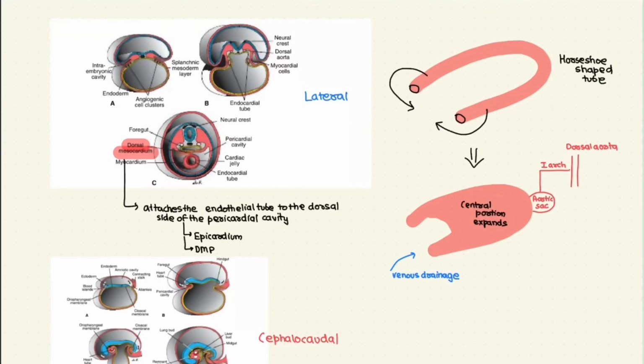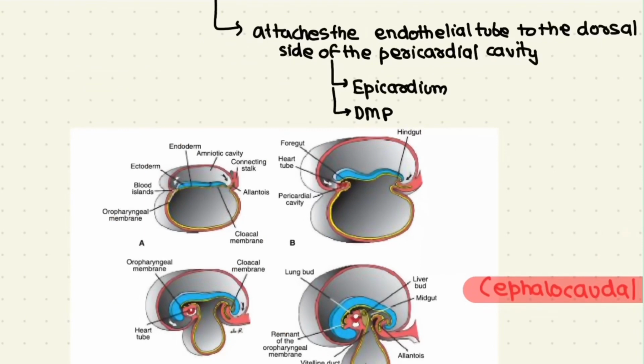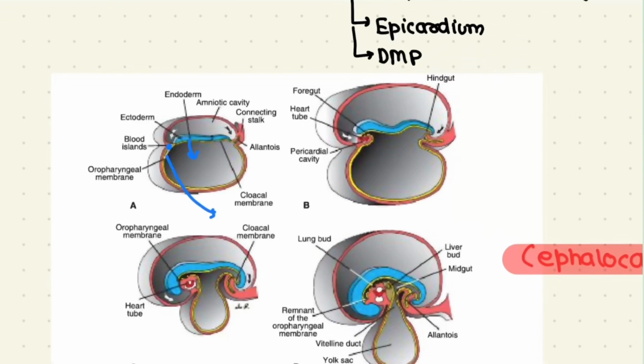We have two foldings: a lateral folding and a cephalocaudal folding of the embryo. Initially, this region, that is the cardiogenic region, the endothelial tube and the myoblasts, is anterior to the oropharyngeal membrane and the neural plate, which is right here. But with the closure of the neural tube, the brain vesicles grow cranially and extend over the central cardiogenic area. So these brain vesicles will outgrow the central cardiogenic area and basically surround it.